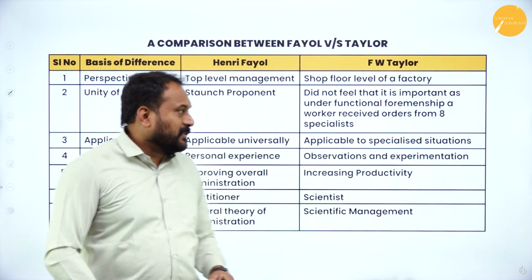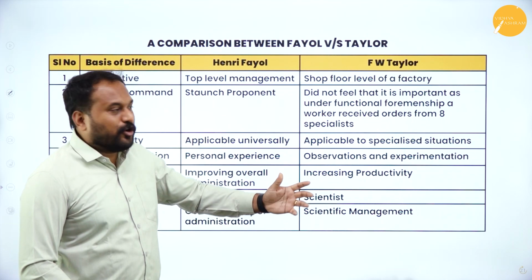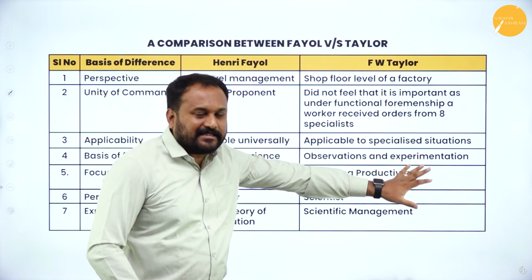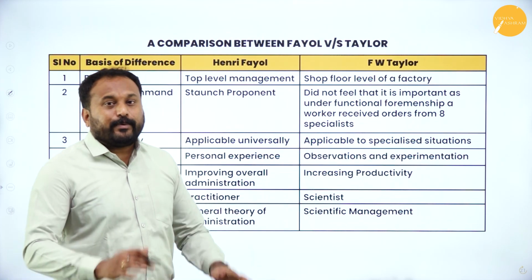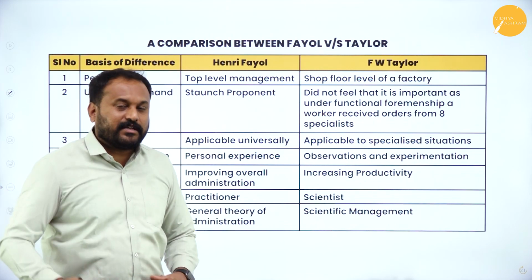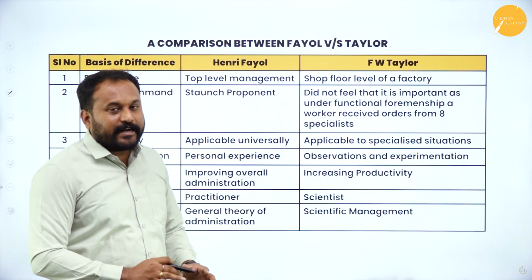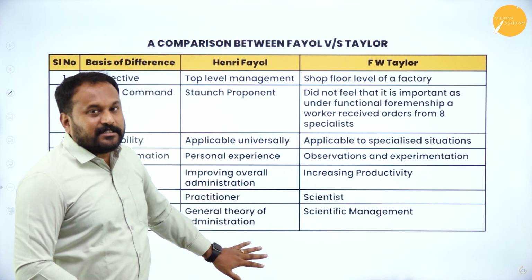When you go through this, understand that more people usually go with F.W. Taylor. The only reason is that it is scientifically proven. But even now in the 21st century, 2023, there are so many industries, companies, organizations and firms which use the general principles.